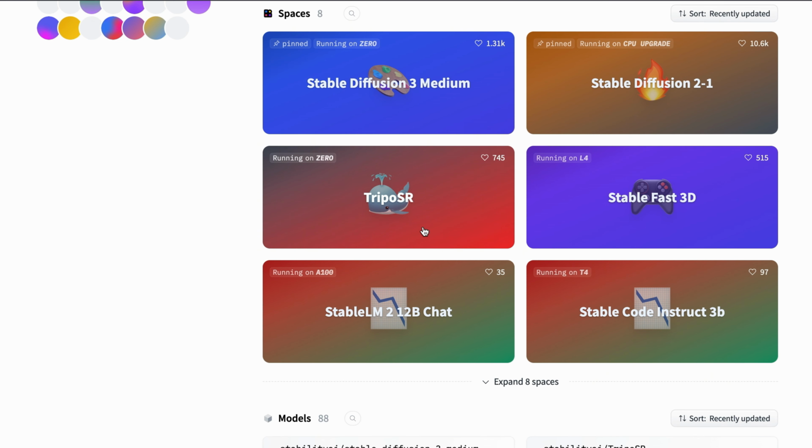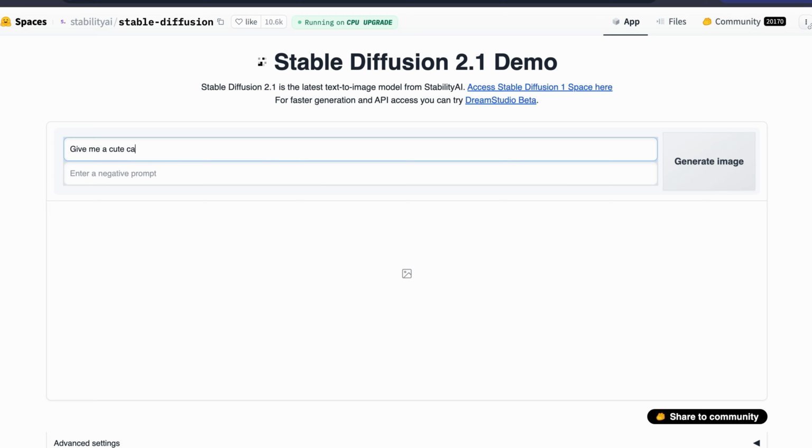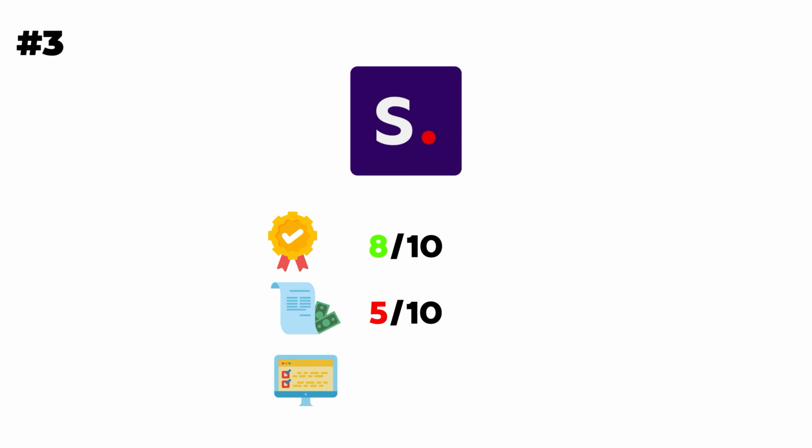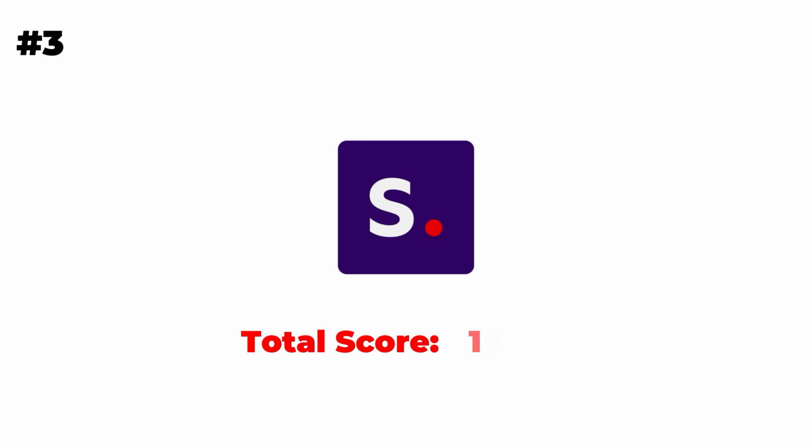I tried hard to use it and found a way through the Hugging Face website, which offers free access to their API. I used it to generate a few images and the results were average. So using it through other sources is also tough, and for usability, I will give it 5 out of 10. The total score for Stable Diffusion remains 18 out of 30.